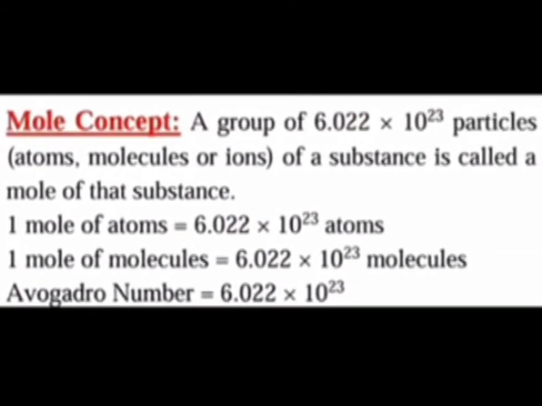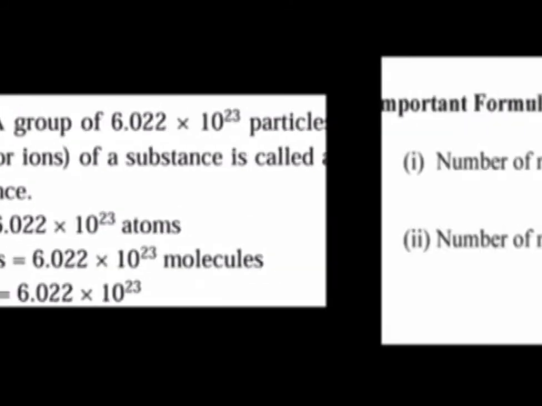Then mole concept. A group of 6.022 into 10 raised to 23 particles, where particles can be atoms, molecules or ions of a substance, is called a mole of the substance. 1 mole of atoms is equal to 6.022 into 10 raised to 23 atoms. Then 1 mole of molecules is equal to 6.022 into 10 raised to 23 molecules. Then, very important, the Avogadro number. The Avogadro number is 6.022 into 10 raised to 23.